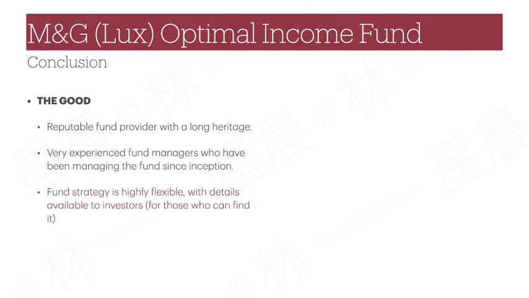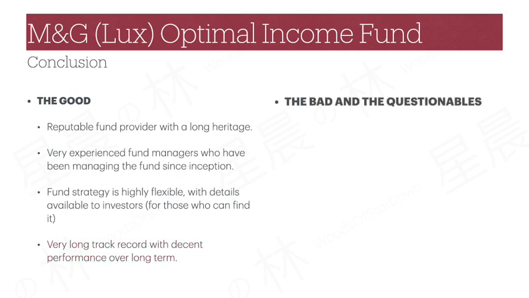The strategy of M&G Optimal Income Fund is highly flexible. In fact, more flexible than most other global bond funds that I have seen. Enough details of the strategy is available to investors, but only if you know where to find it. The fund has a long track record of nearly 20 years. Performance in the past 10 years has been relatively decent comparing to bond market ETFs and competitors.